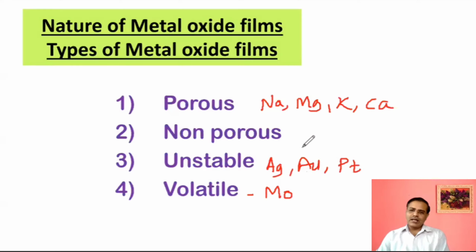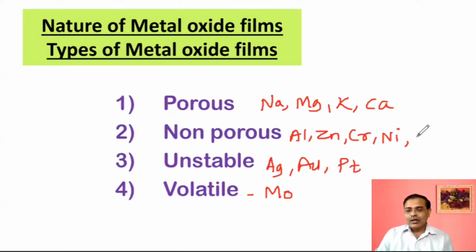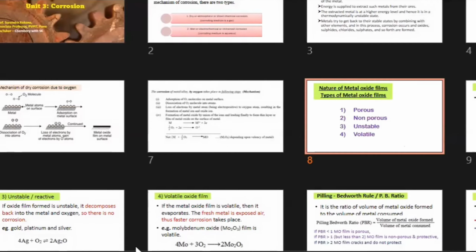Now, whatever the remaining ones are, like aluminium, then zinc, then chromium, nickel, copper, Monel metal, aluminum alloys, bronze. These examples come under this particular category. So in this way, it is very easy to memorize these examples, and these examples are likely to be asked in examination. Okay, so now we'll see about the Pilling-Bedworth rule.